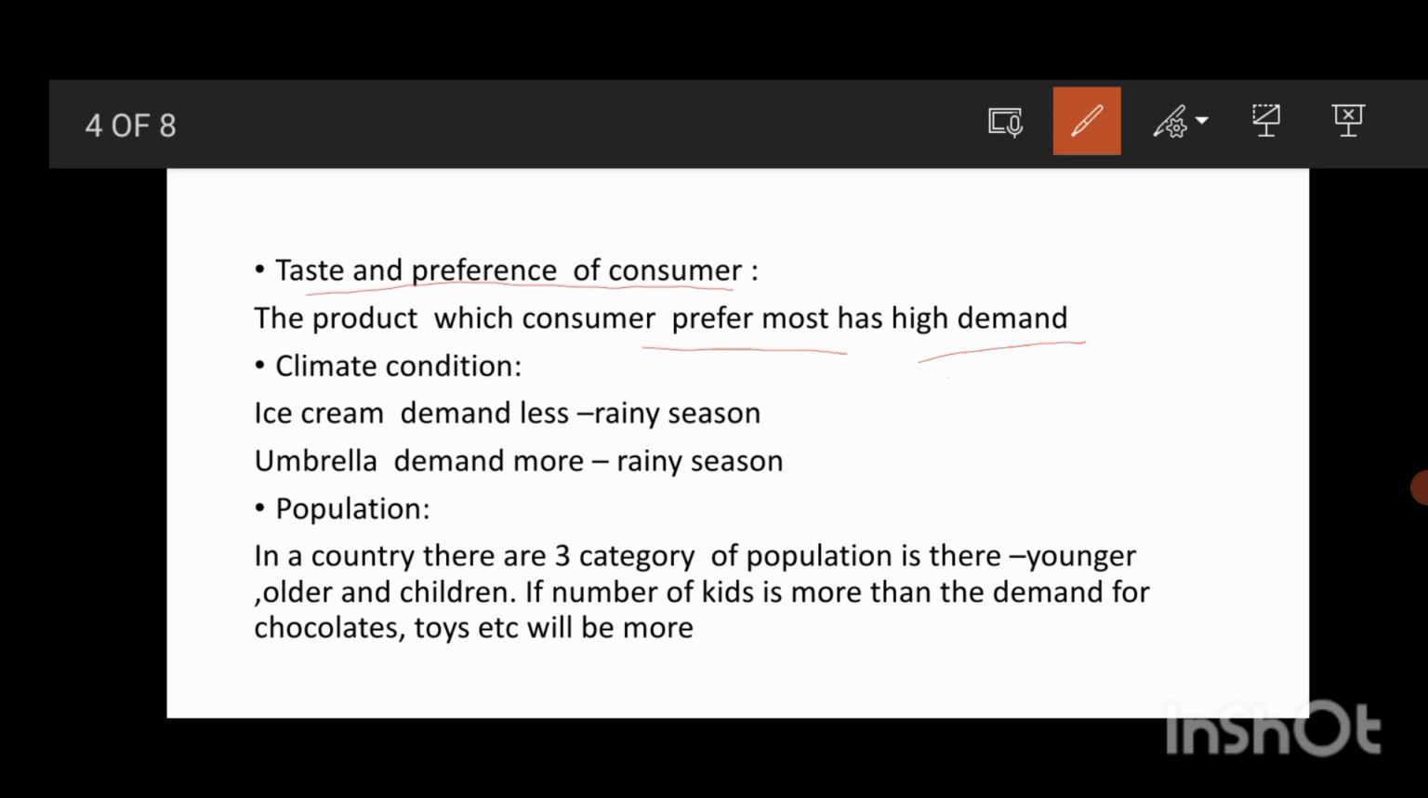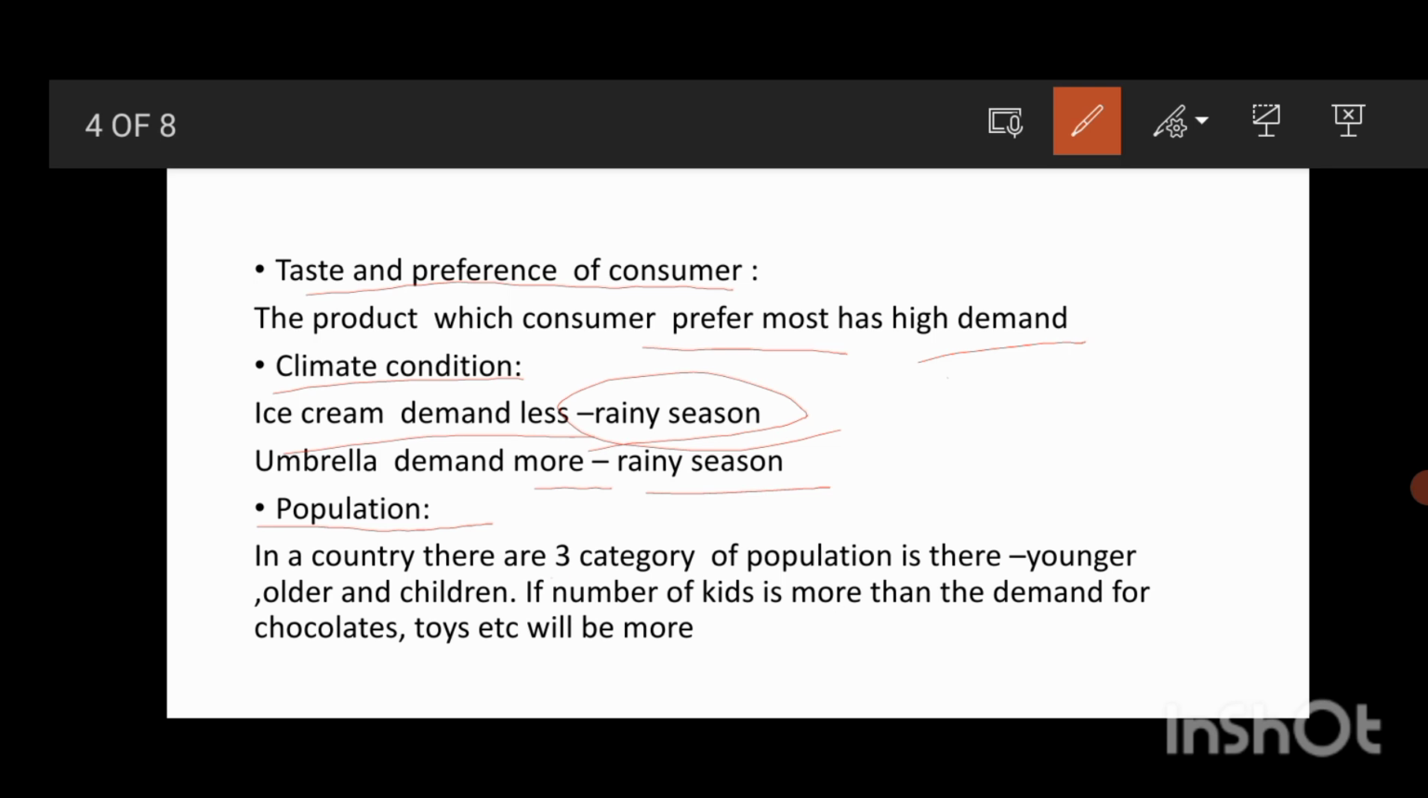When he has more preference towards B product, he will buy B product and not the A product. So climate condition is also going to affect the demand of the consumer. Ice cream demand will be less during rainy season, and during summer season you can see that the demand for ice cream will be higher. Umbrella demand is more during rainy season, but when it comes to winter season, people may not demand umbrellas that much. So population in a country is also one of the determinants of demand.